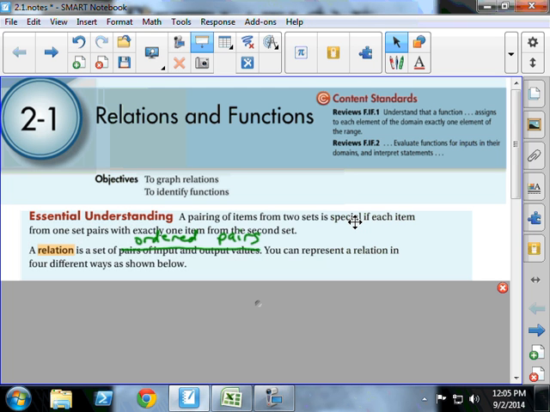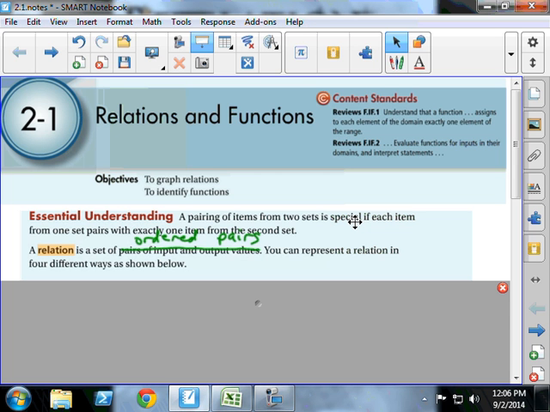Now when we talk about pairs, we're not talking about the thing that when you bite it, it's about the same consistency of an apple. We're not talking about a fruit, the pear. We're talking about pairs, like 2 of them. X's and Y's and A's and B's and P's and Q's and D's and E's. So again, 2.1, relations and functions. A relation is a set of ordered pairs. Everybody all right so far?